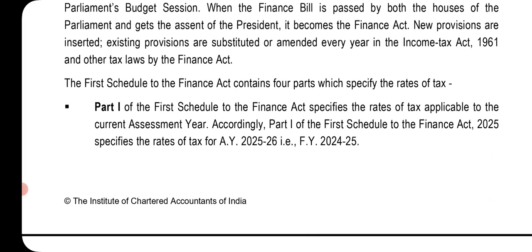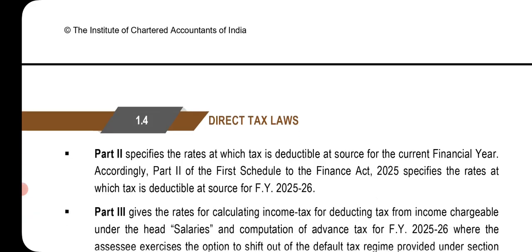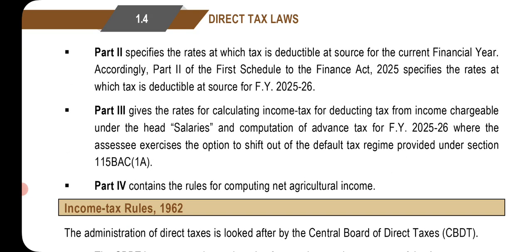The first schedule to the Finance Act contains 4 parts which specify the rates of tax. Part 1 of the first schedule to the Finance Act specifies the rate of tax applicable to the current assessment year. Accordingly, Part 1 of the first schedule to the Finance Act 2025 specifies the rate of tax for the assessment year 25-26, that is, financial year 24-25. Part 2 specifies the rate at which tax is deductible at source for the current financial year. Accordingly, Part 2 of the first schedule to the Finance Act 2025 specifies the rate at which tax is deductible at source for financial year 25-26.